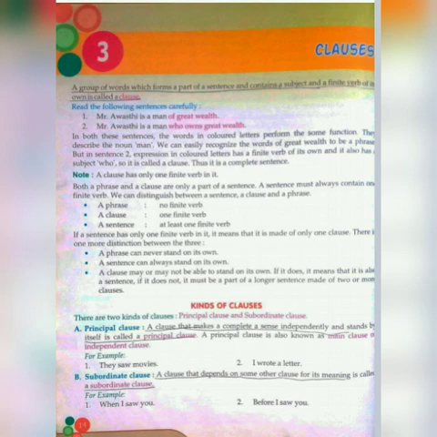So children, we have seen in today's class what clauses are and what the kinds of clauses are. We have seen two kinds of clause, that is principal clause and subordinate clause. In the next class we are going to continue with the kinds of subordinate clause. So today we will end our class here. If you have any doubt regarding the explanation of clause or kinds of clause, you can get back to me as per the time mentioned. Thank you.